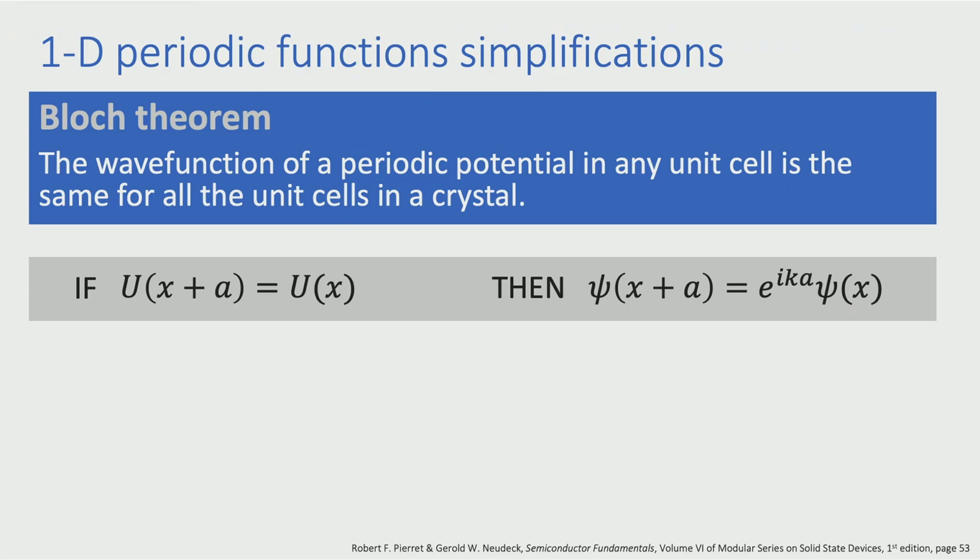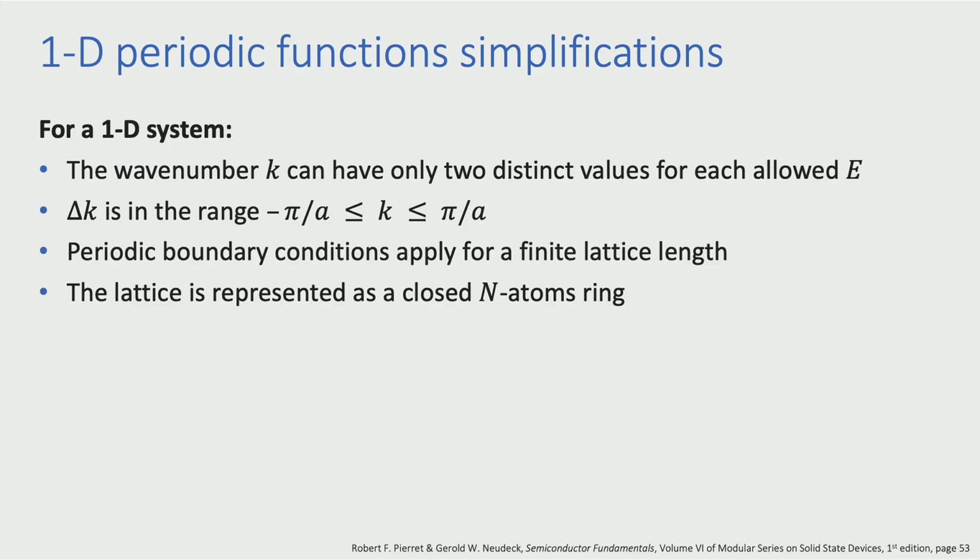As a result, we can solve the Schrödinger equation focusing only on a single unit cell. We assume that the lattice is built up of a number of unit cells and consider the other unit cells to be equivalent. In this equation, you can see that the wave function in a certain position of the lattice is dependent on the lattice constant A and a new parameter, k, which is called the wave number. It is important to define k in order to determine the allowed energy states for an electron in a periodic lattice. The assumption of a one-dimensional periodic system enables us to arrive at the following conclusions.